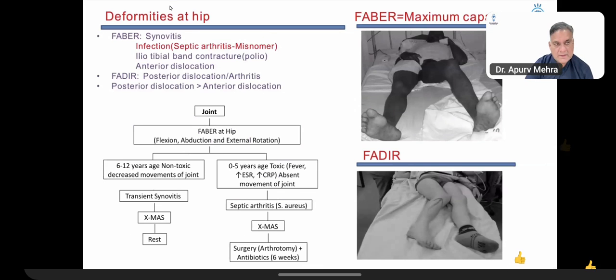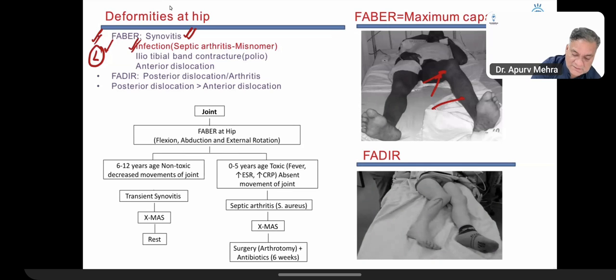Cool. Right. Now let's look at the deformities of the hip. That was bone, this is joints, right? If at the hip you have flexion, abduction, external rotation, it means maximum capacity. It means the limb is lengthened, longer. So you have synovial proliferation, synovitis causing FABER. You have pus in the joint, septic arthritis, although the word arthritis means damage to cartilage, but it's a misnomer. It just means pus in the joint. Or you have iliotibial band contracture seen in polio, or you have the head coming out, anterior dislocation. So this is FABER, right?